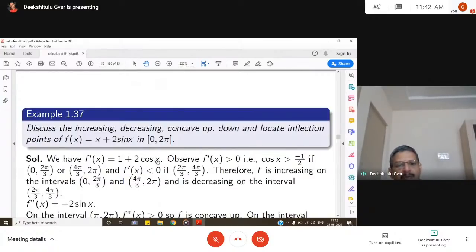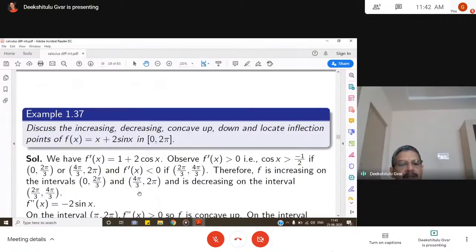Why? Whenever cos x is 1, the maximum value, it is positive. Whenever cos x is minus 1, then what happens? 2 cos x becomes minus 2, so f dash x is less than 0. So observe that f dash x is greater than 0 if cos x is greater than minus 1 by 2. That means in the interval 0 to 2 pi by 3 or 4 pi by 3 to 2 pi. And f dash x is less than 0 in the interval 2 pi by 3 to 4 pi by 3.